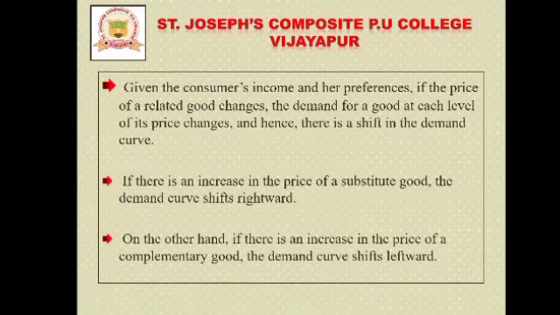Given the consumer's income and her preferences, if the price of related goods changes, then the demand for goods at each level of its price changes, and hence there is a shift in the demand curve. If there is an increase in the price of substitute goods, then the demand curve shifts rightward. On the other hand, if there is an increase in the price of complementary goods, then the demand curve shifts leftward. That is, remember, substitute goods price increase means a rightward shift, and complementary goods price increase means a leftward shift.